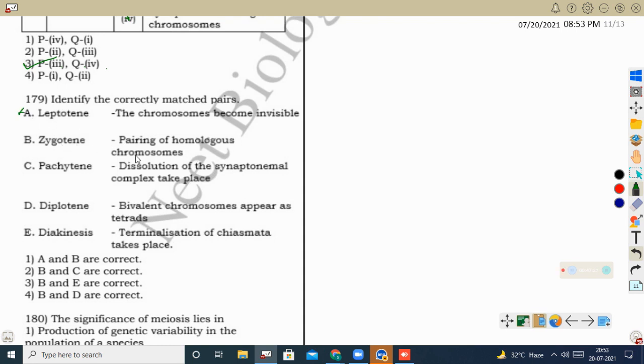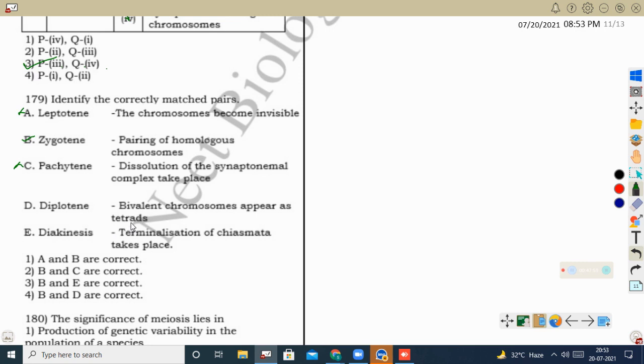Pairing of homologous chromosomes occurs in the zygotene stage, in which bivalent tetrad structure we can see. So this is correct. In the pachytene stage the crossing over occurs. Dissolution of the synaptonemal complex takes place during the last stage, that is diakinesis. So this is wrong.